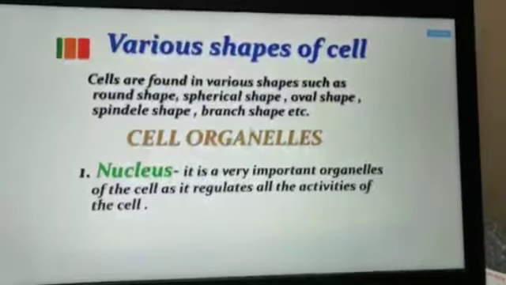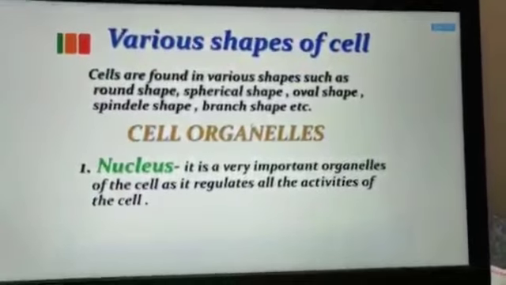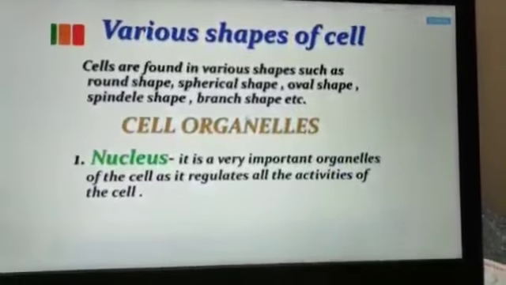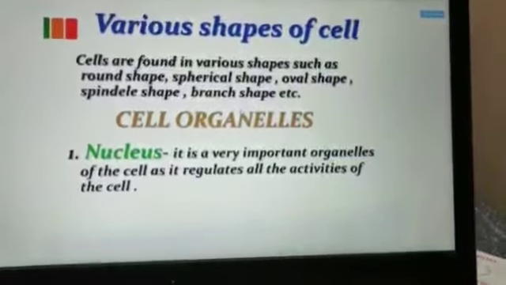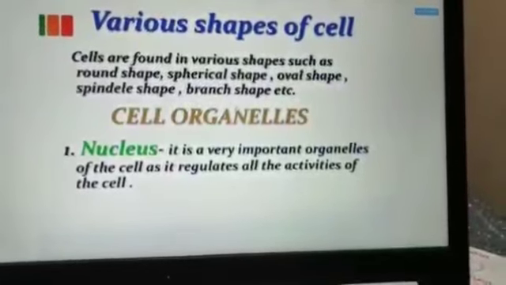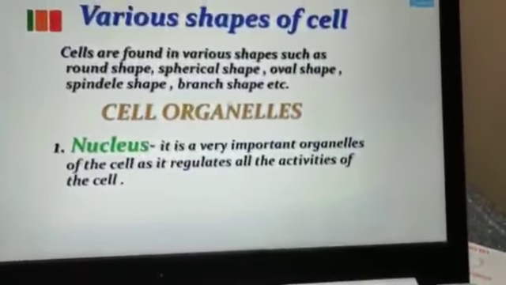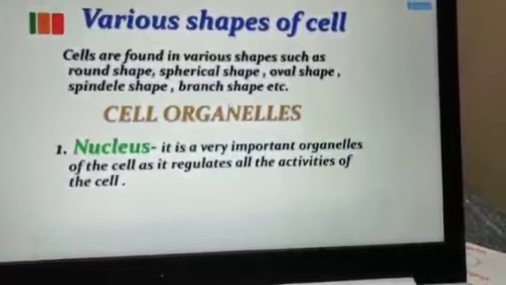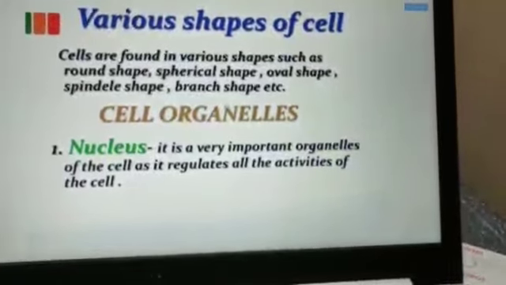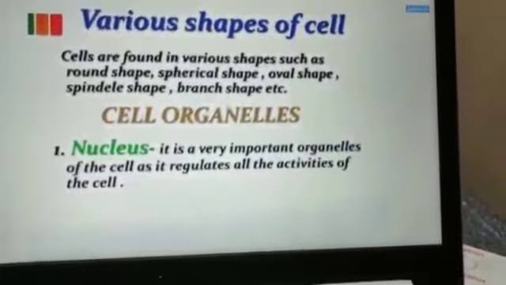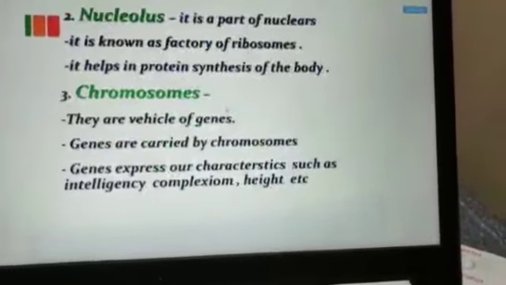Now various shapes of the cells. Cells have oval shape, spherical shape, round shape, branched shape. There are different types of shapes of a cell. Now coming to the cell organelles, though we discussed them, we are still going to revise. The first organelle given here is the nucleus. Nucleus is also termed the brain of the cell because it controls all the activities of the cell.